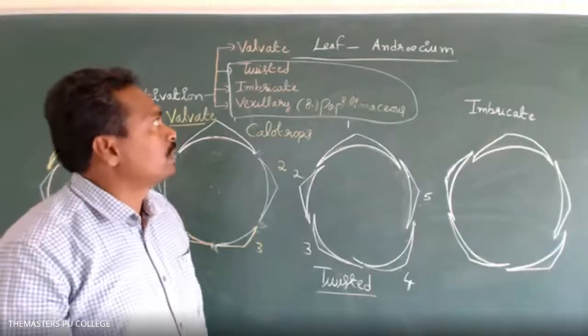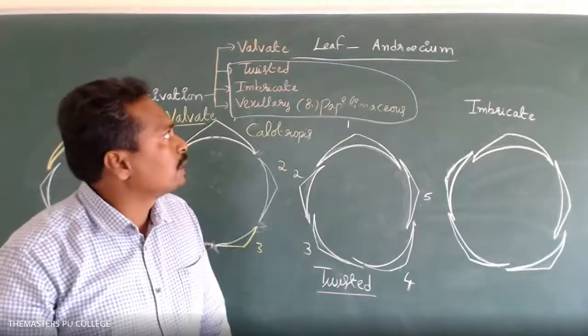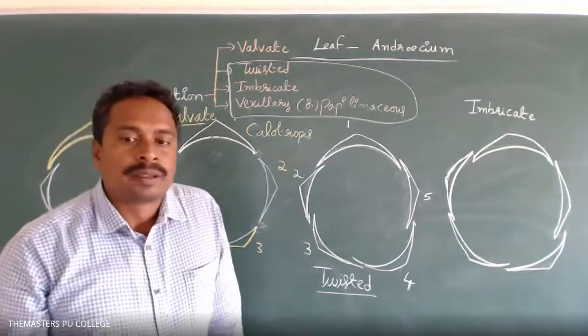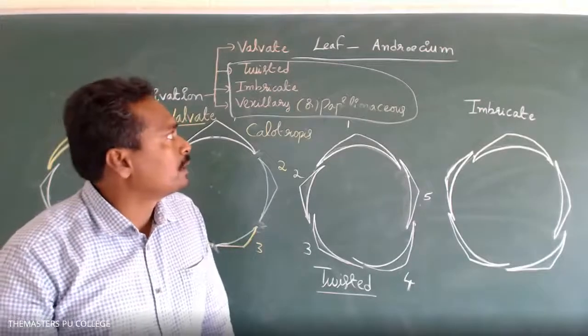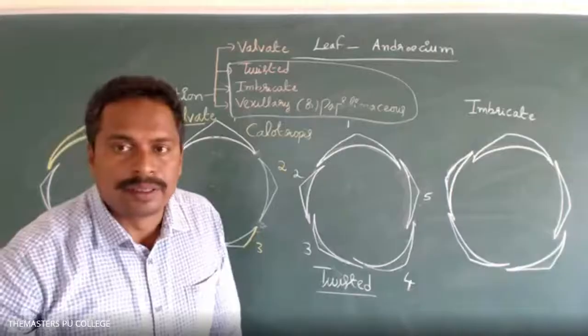Leaf onwards means modifications of the leaf and everything: types of leaves, parts of the leaf, phyllotaxy variation, leaf modification. All those concepts are included in the leaf. Any doubts? No doubt, sir.